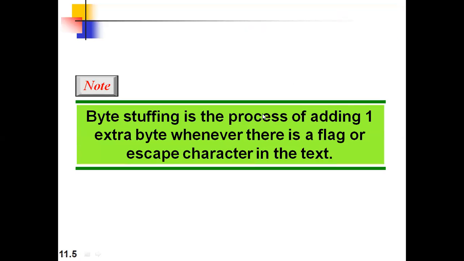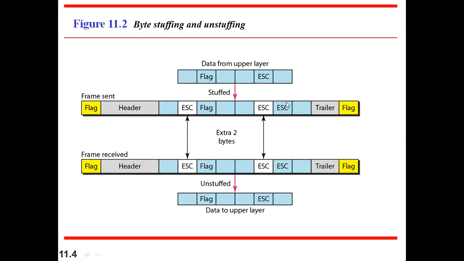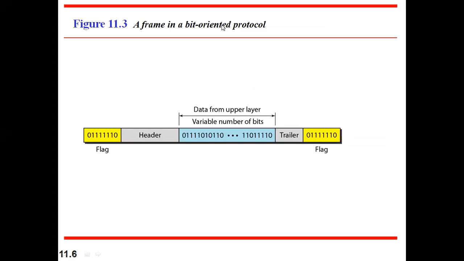Byte stuffing is the process of adding one extra byte whenever there is a flag or an escape character in the text. That's what we have discussed. Whenever there is a flag or escape in our text, we have to add one extra character before that flag or escape. That is what we call byte stuffing, and unstuffing is nothing but removing that.